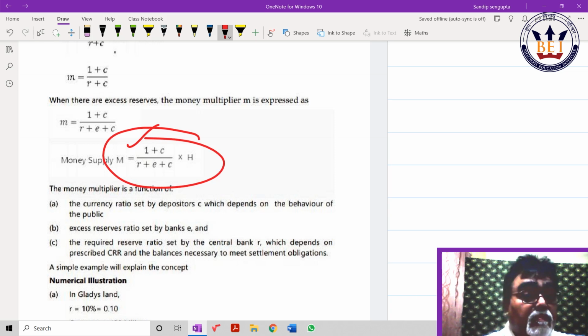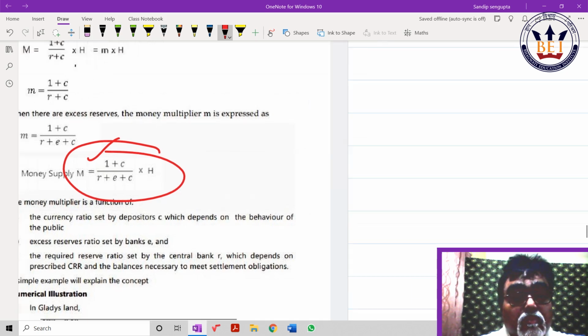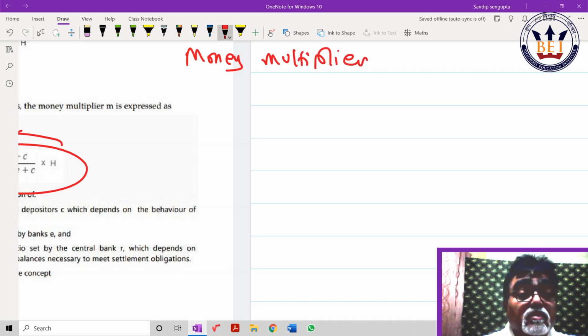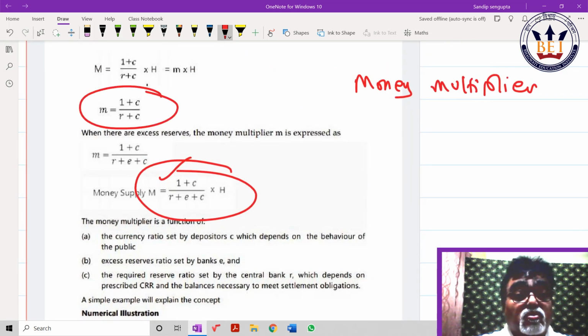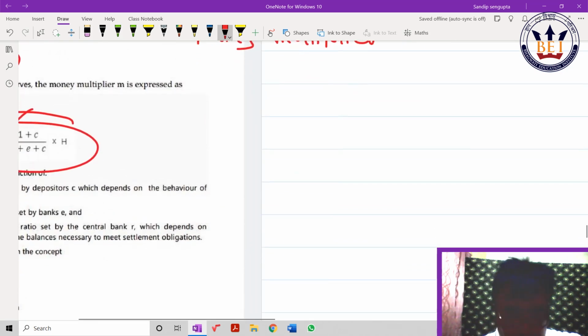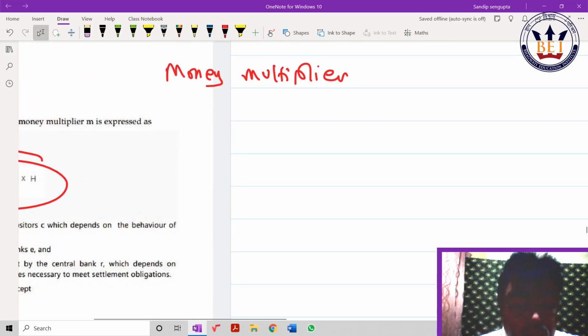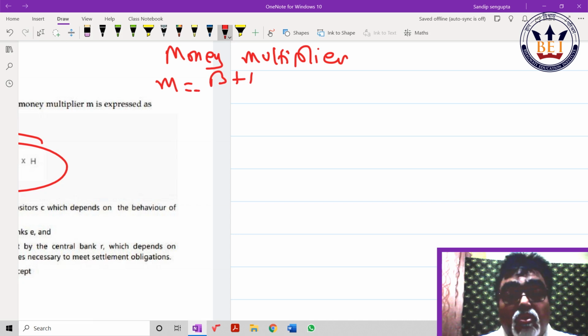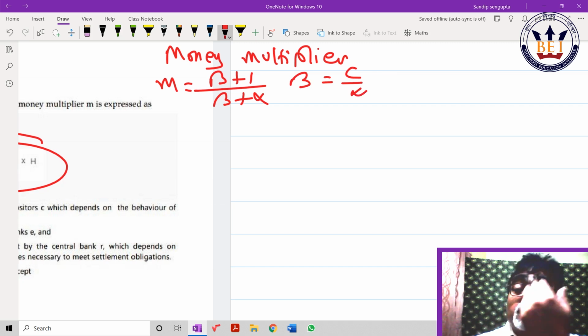So money multiplier, it was there. They are writing money multiplier this way, correctly writing. I usually teach my students by deduction. Small m, money multiplier, is equal to beta plus 1 by beta plus alpha. Beta means currency deposit ratio, alpha means reserve deposit ratio. Currency deposit ratio, beta, is not mentioned here, I just want to help you.